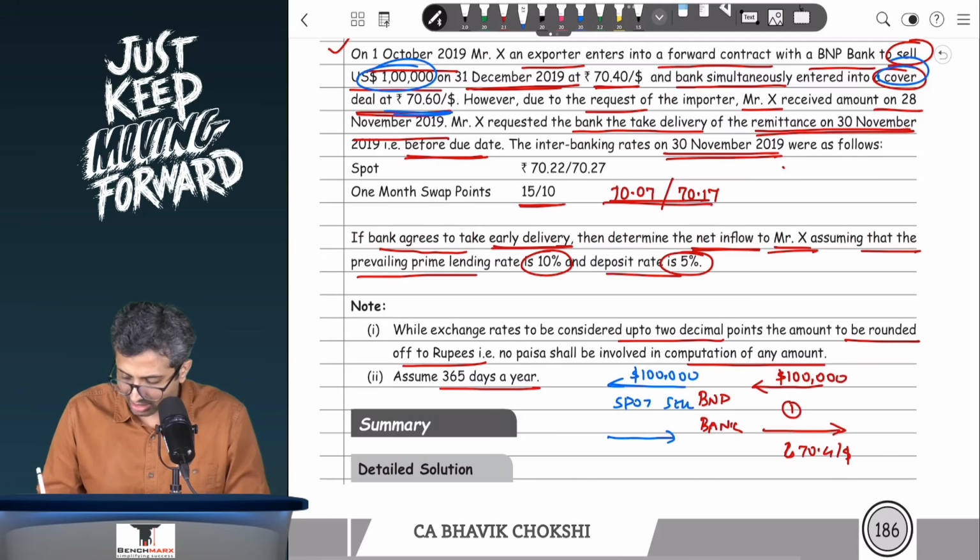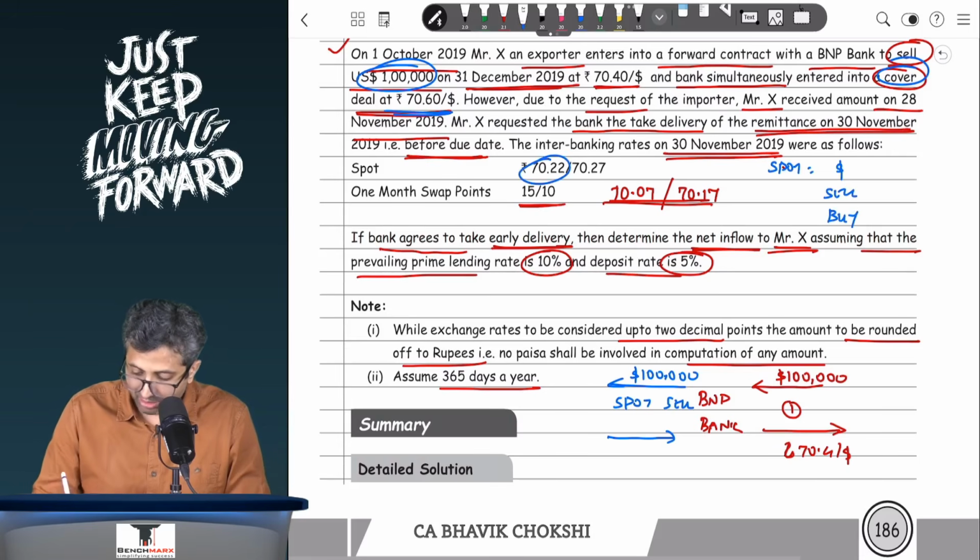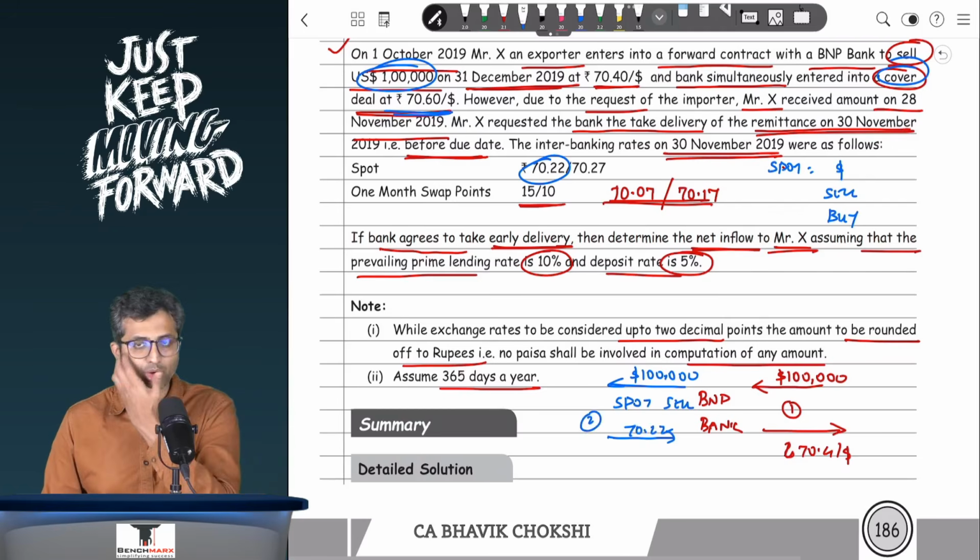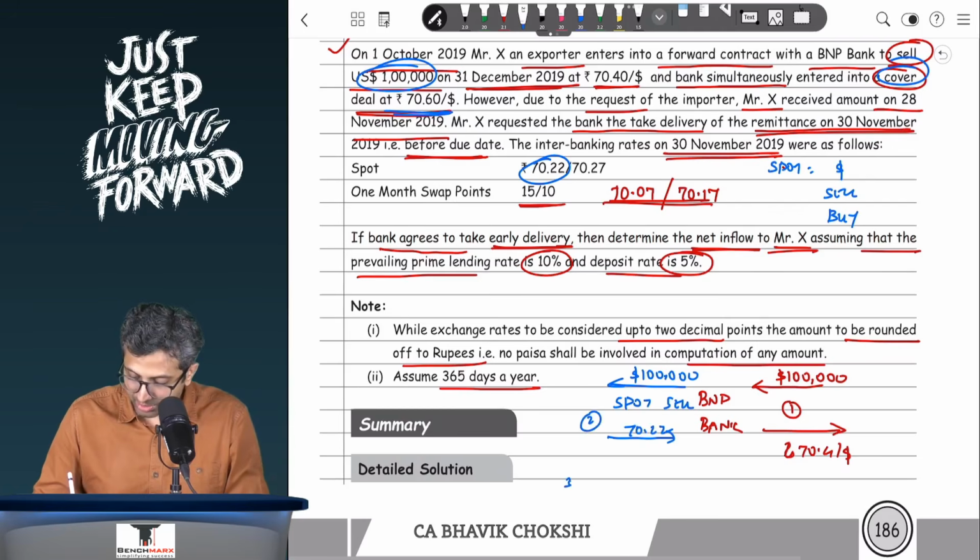where BNP bank would say that I will enter into this contract where in the spot market base currency is the dollar. I want to go to sell the dollar, which means in the interbank market, people are buying the dollar. They will buy it at 70.22. So at point number 2, 70.22 will be my spot sell. Now point number 3 is there will be some action in the forward market.